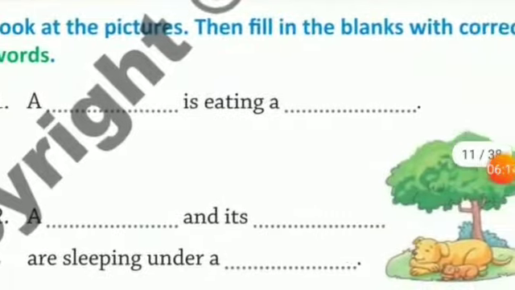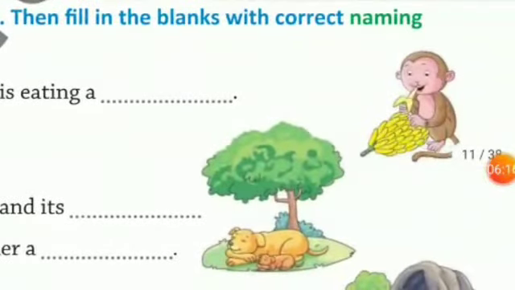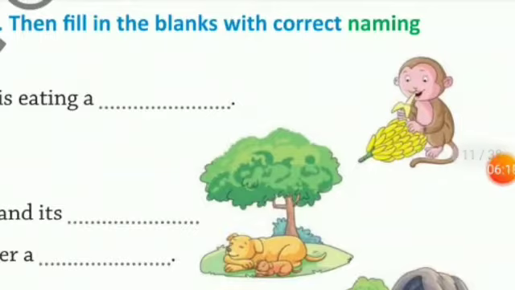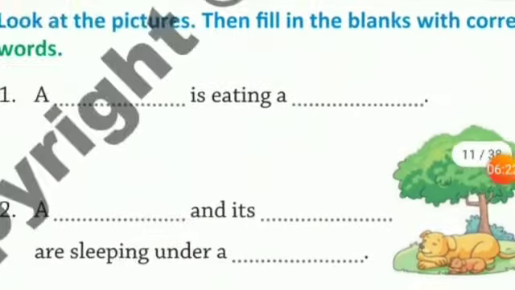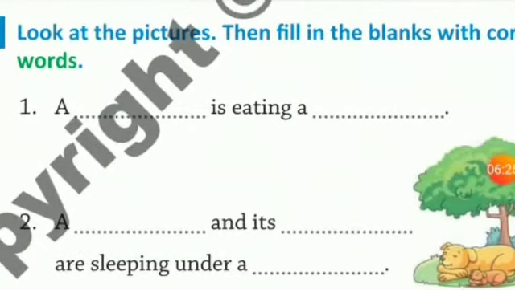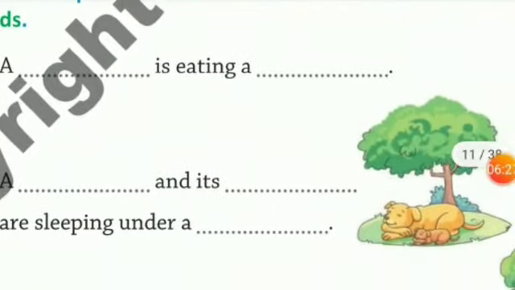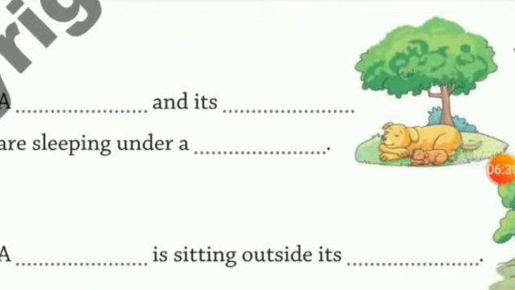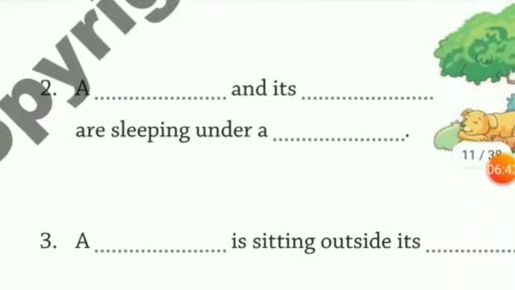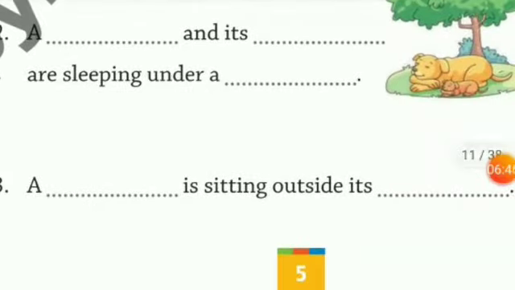The first one is a dash is eating a dash. So in picture number 1 you see a baby monkey eating a banana. So here the correct answer is a monkey is eating a banana. Then we move to the second fill in the blank. Dash and its dash are sleeping under a dash. So here a dog and its puppy. Puppy is a young one of the dog. So a dog and its puppy are sleeping under a tree.